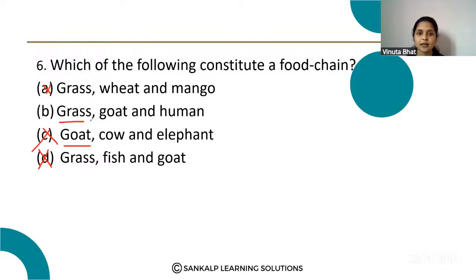So you can see grass, goat and human. Grass is the producer, the goat depends on this grass, and the human beings eat the goat. So this is one of the food chains. Option B is the correct answer.